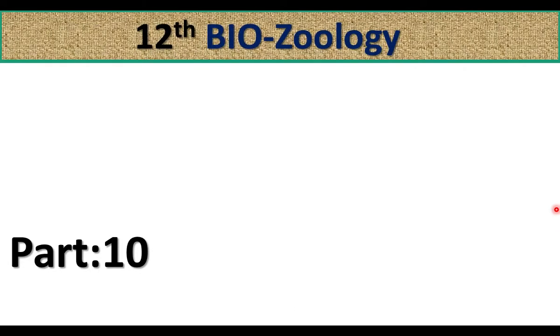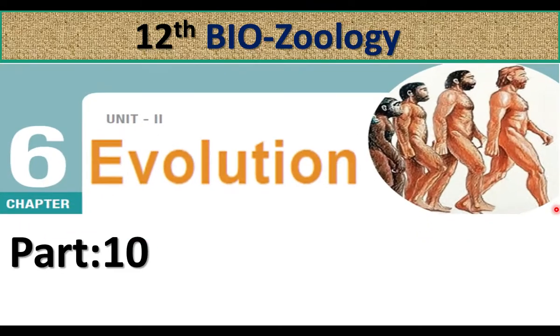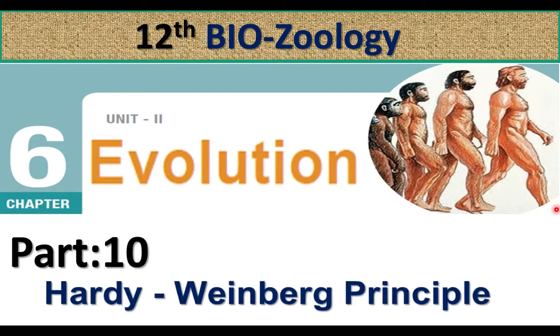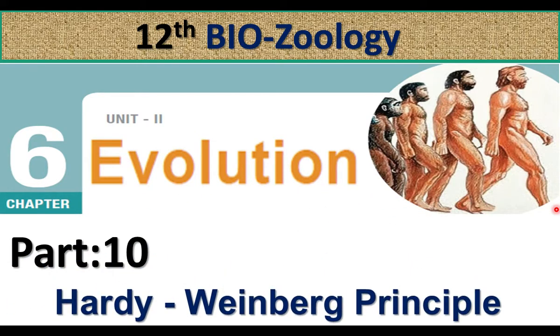12th Biozoology, Chapter 6 Evolution. In this part, we will learn Hardy-Weinberg principle. Hardy-Weinberg principle is related to the allelic frequency of a population.